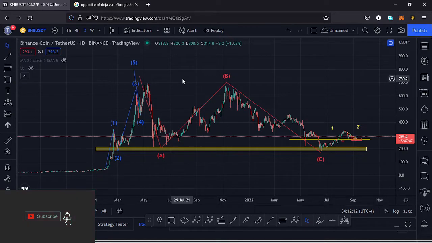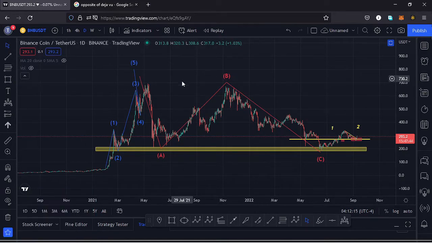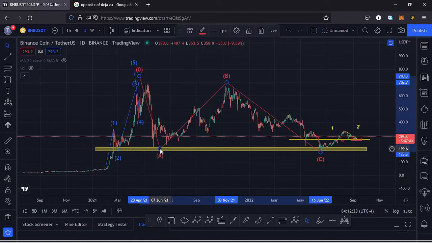So if you're interested in such content, make sure that you stick around till the end of the video, and I'll kickstart the video by giving a brief of what has been happening on this chart.